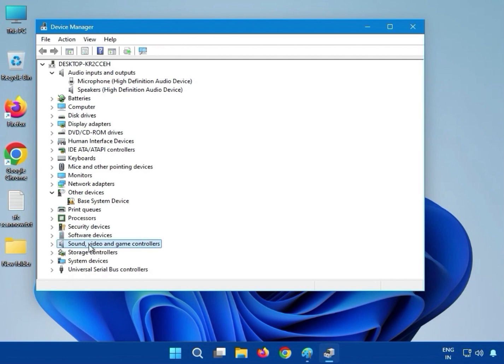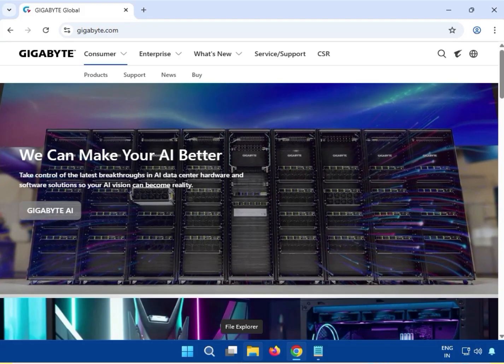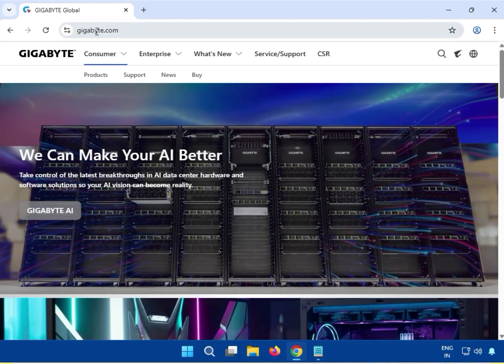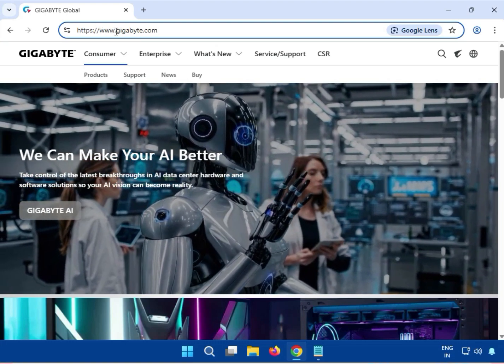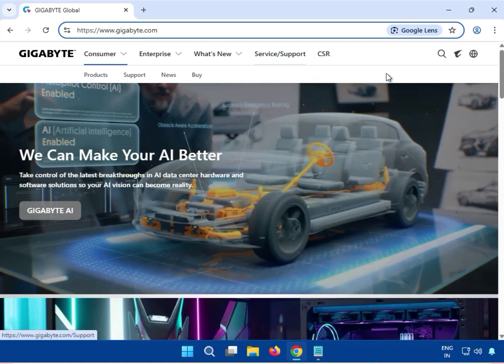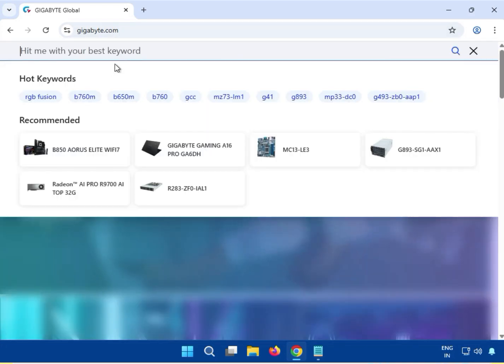So please extract it. If you install it directly, it will not work, so just extract it. Okay, closed. First you have to come to gigabyte.com. This is the official website for downloading drivers. So you can see here the search key, and then guys, type your model number.